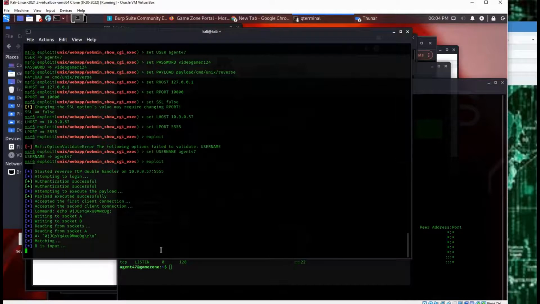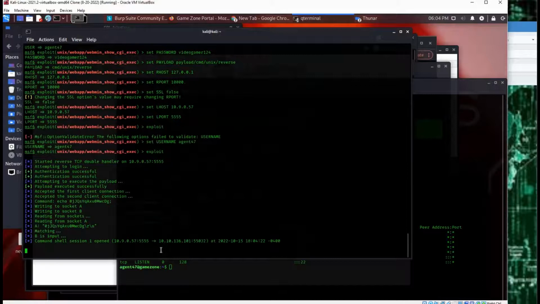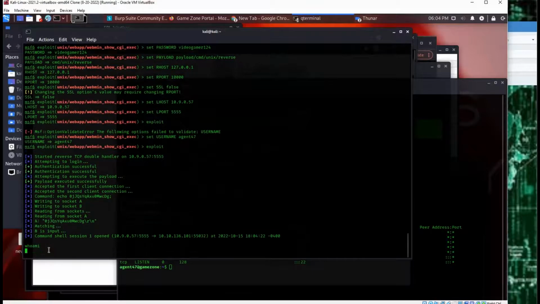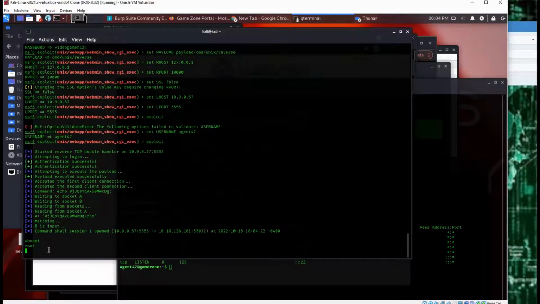Okay, and then we ran the exploit against this web app. We're going to give it a second, see if it gets us a shell. Looks like it did. Pretty cool. Give it a sec. Try typing in it. There we go. Okay, so we got a shell.